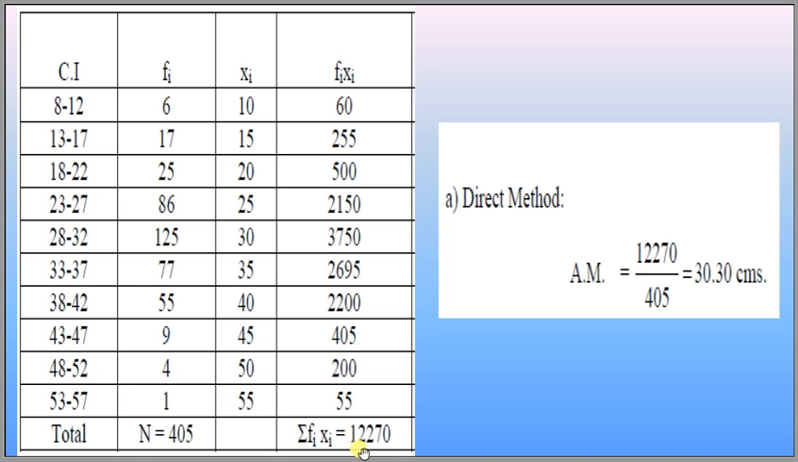Summation fi xi is 12270, and from the direct method we know that the arithmetic mean x bar is equal to 12270 divided by 405. The average height of this soybean plant is 33.30 centimeter. After solving these values, we get 33.30.